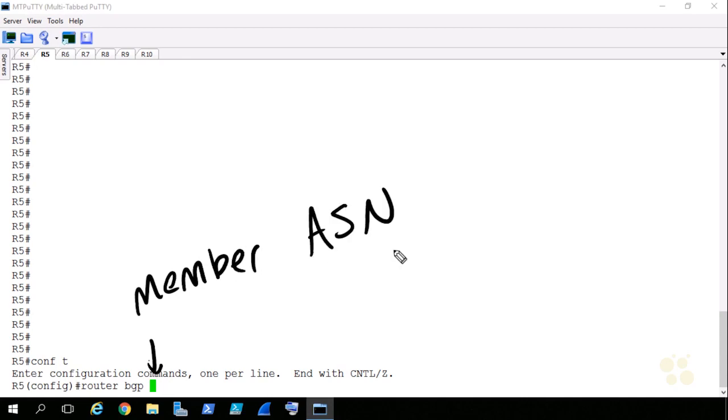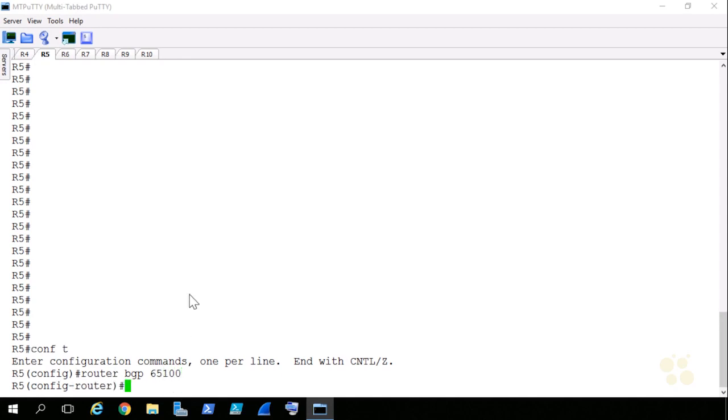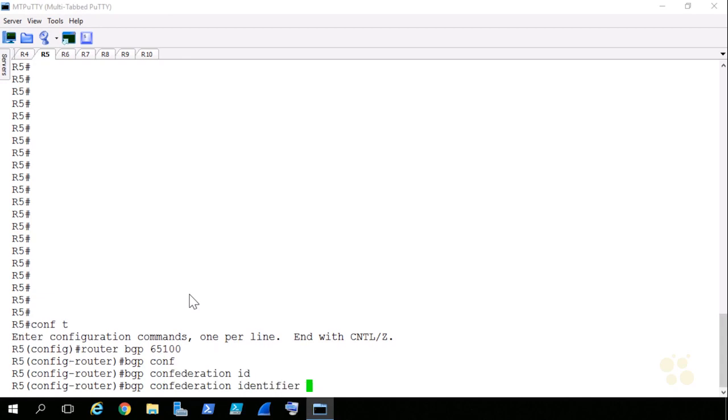The autonomous systems that make up a confederation are called member ASs. And the member ASNs are usually the private autonomous system numbers. So our autonomous system in this case, for R5, was 65100. But then we can tell our BGP instance that we are servicing a confederation with bgp confederation identifier, and then